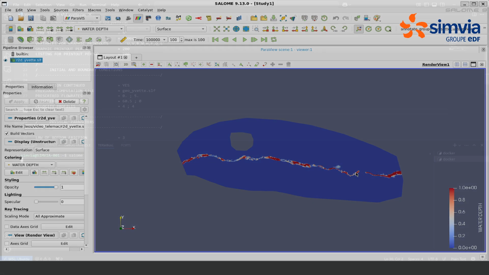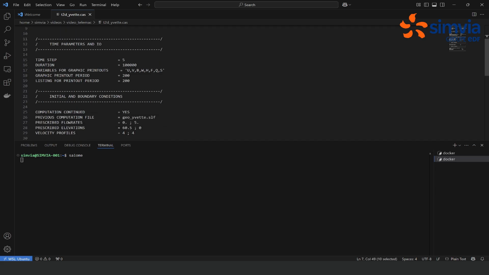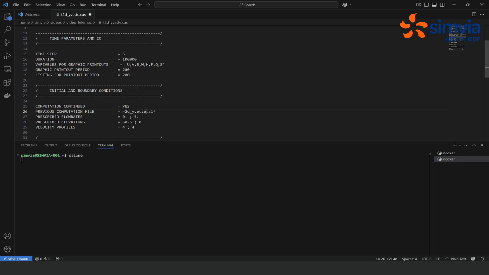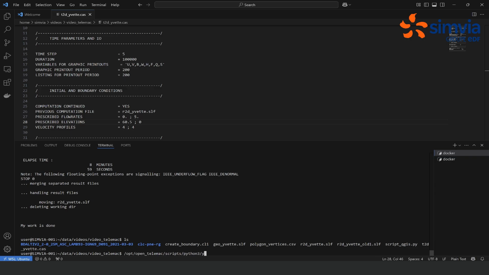Let's go back to the steering file. Now, in the previous computation file, instead of putting the geometry file, let's put the results file, r2d-evet. This way, the computation will begin at the last time step and it will keep initializing the river. Let's now go back to the terminal with the OpenTelemac Docker container and let's run this simulation again.